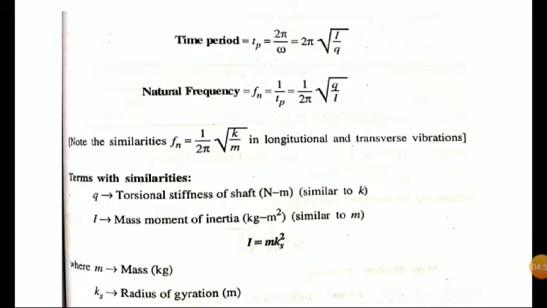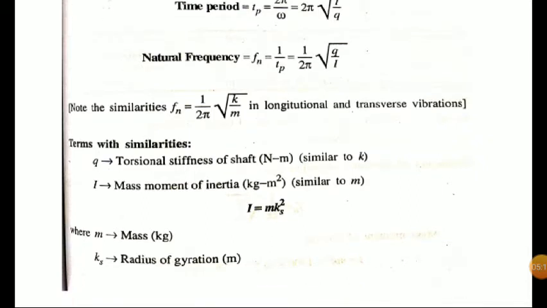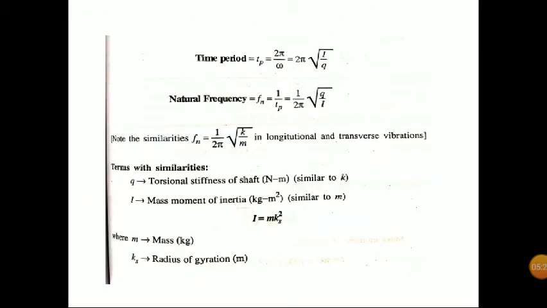Fn equal to 1 by 2 pi into root of k by m. Here, 1 by 2 pi into root of q by I. So here we are comparing these two. You can see q means torsional stiffness, and k means longitudinal or transverse stiffness. And here I is mass moment of inertia, similar to mass m. So I is given by m k square, m is mass, k is radius of gyration.